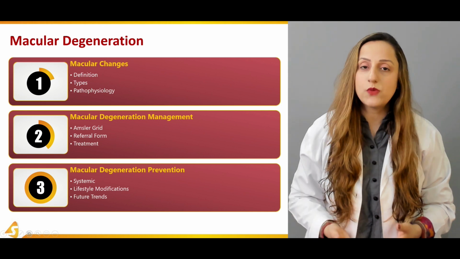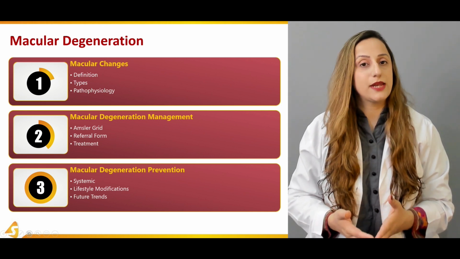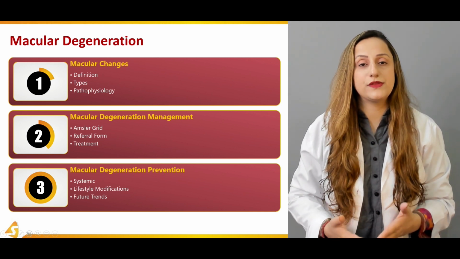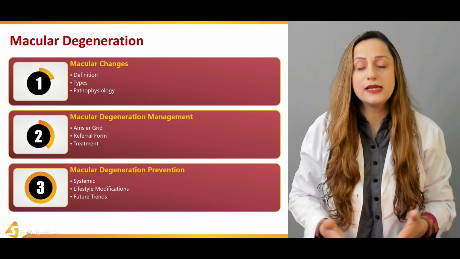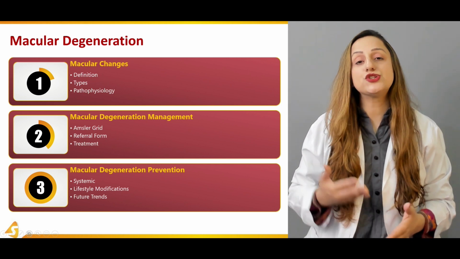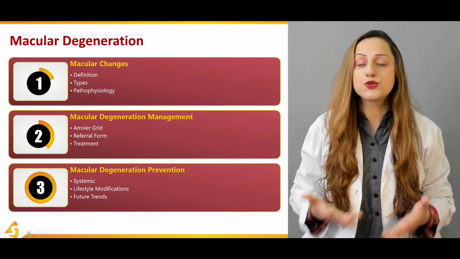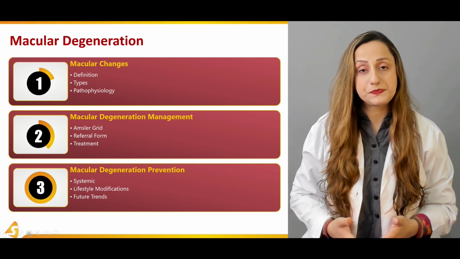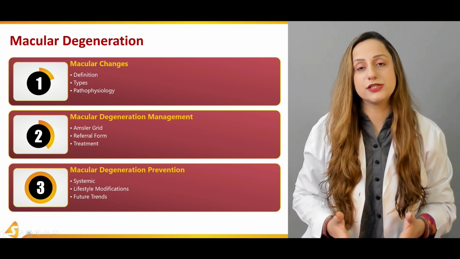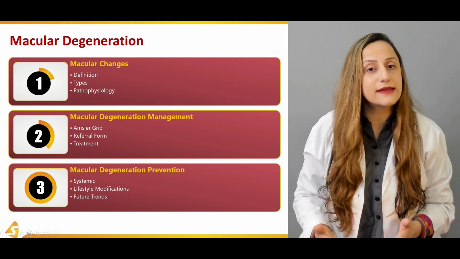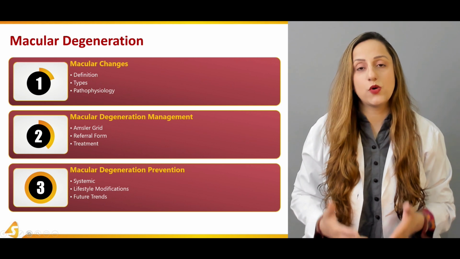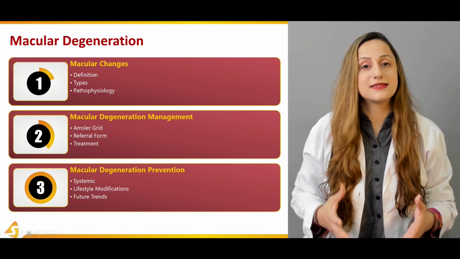And then the lifestyle modifications, which can be helpful for the prevention of macular degeneration in a person. And then finally, the future trends. A lot of research work is being carried out on macular degeneration, and we'll be discussing that very comprehensively over here in this last and third section.